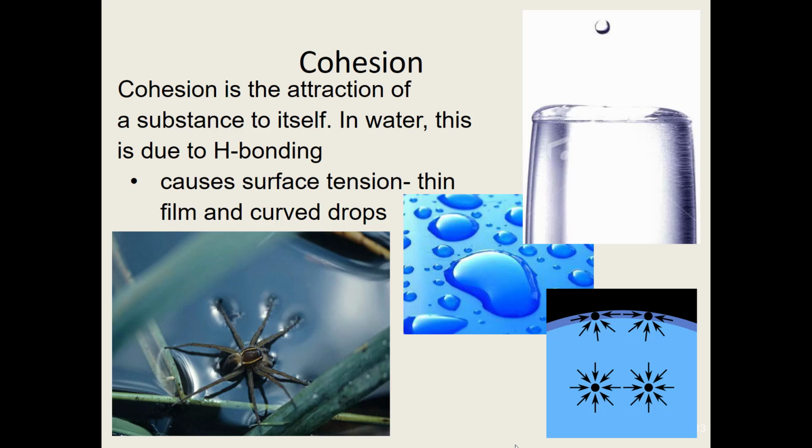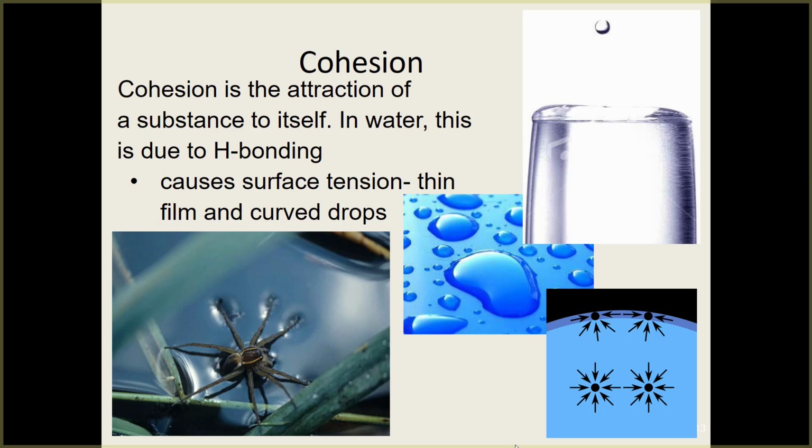So we see a spider in the lower left-hand corner can support its body weight on the surface tension of the water. When you look at the surface tension, you see that right above the water molecule, there is just air. And so there's no hydrogen bonding between the air and the water. So water is clinging to itself. This results in an overall downward force and creates a curved surface on the top of the water.